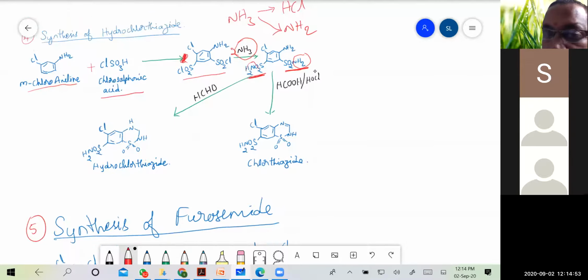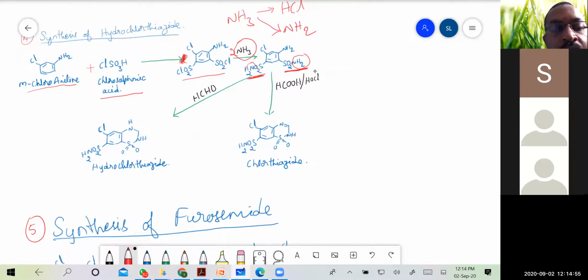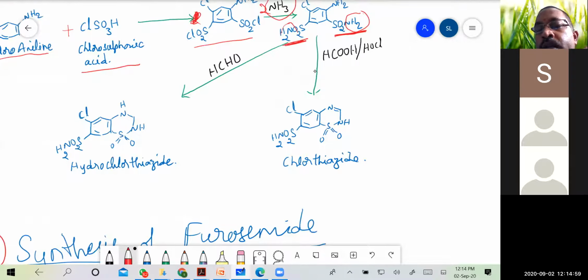And then here for our syllabus we have hydrochlorothiazide, and we don't have chlorothiazide, but anyhow for the GPAT questions, on treatment with formic acid in presence of HOCl, it will give us the chlorothiazide, that is ring cyclization takes place.